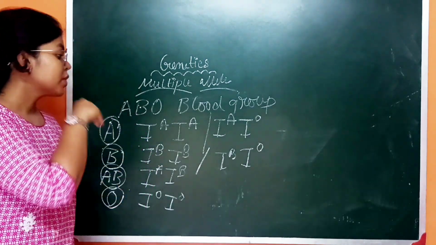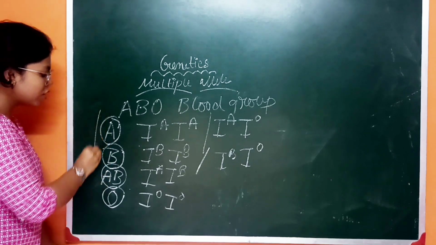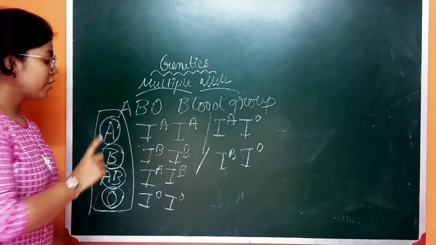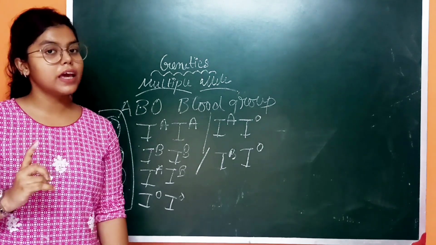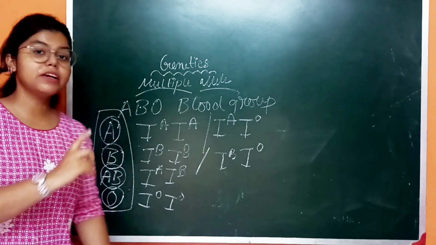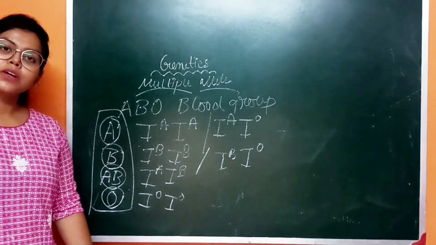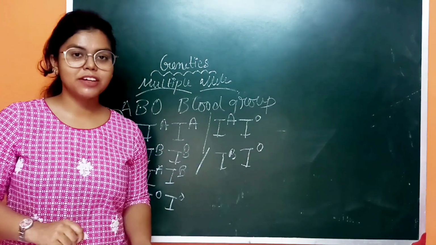And also let me tell you the last thing, that there are 4 phenotypes, right? There are 4 phenotypes and 3 alleles, IA, IB and IO, but phenotypes are 4: A, B, AB, O. Okay, and you already have the idea about genotype and phenotype.